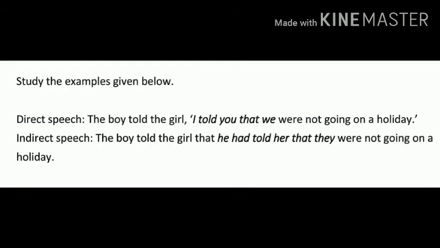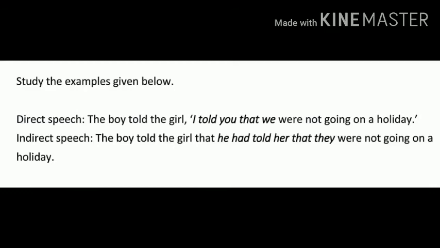Told means simple past tense. It should be converted into past perfect tense. So had told. You means the girl, so her. That we were, they both, girl and boy, so that's why they were not going on a holiday.